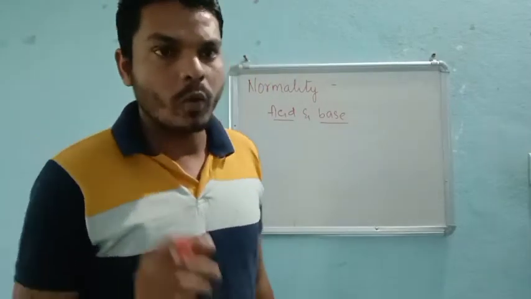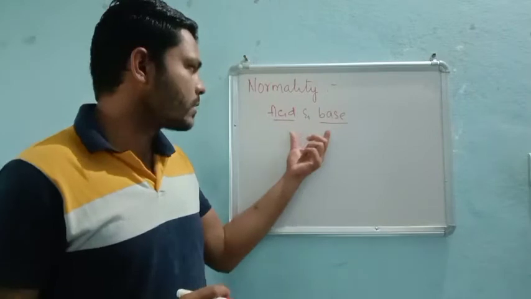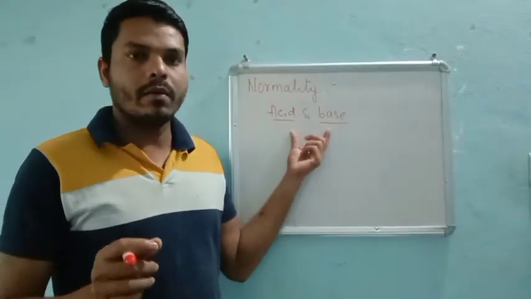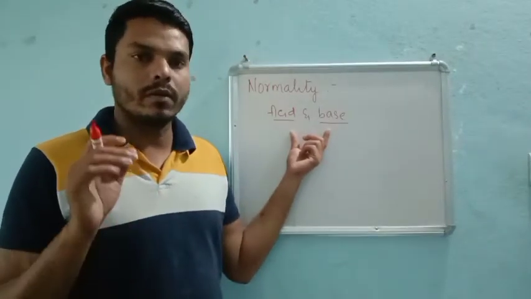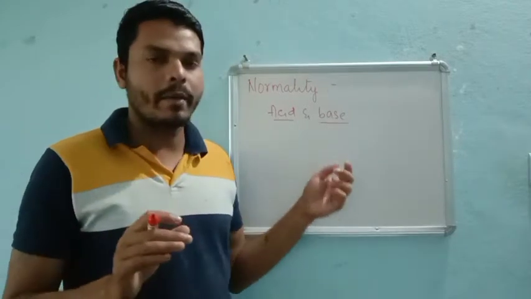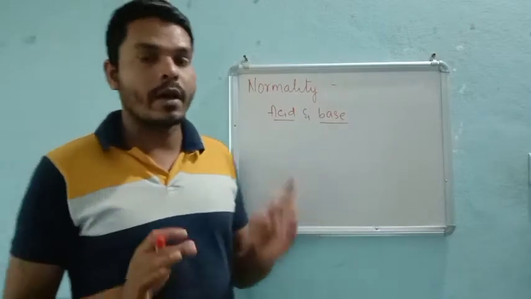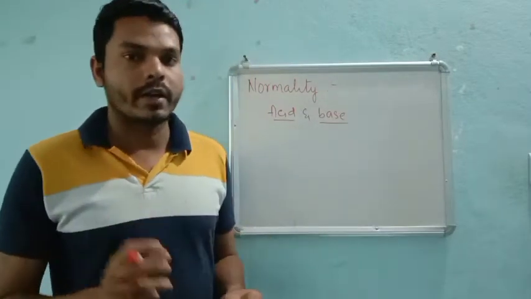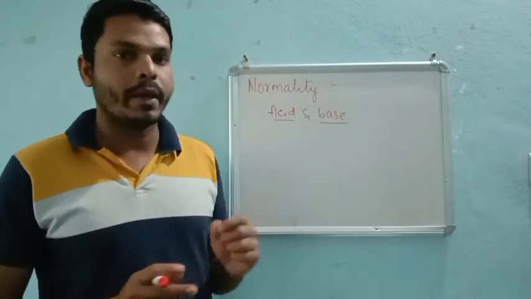So don't think that sir is skipping this part. My intention is to ensure that every student understands whatever I am delivering in my class. That is my main motto and intention.